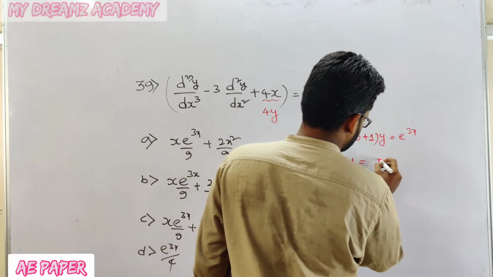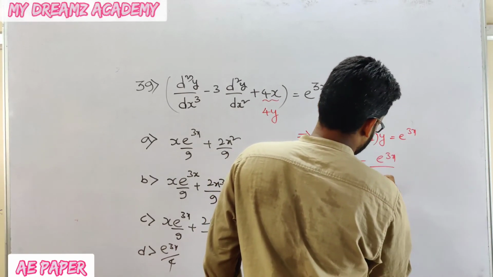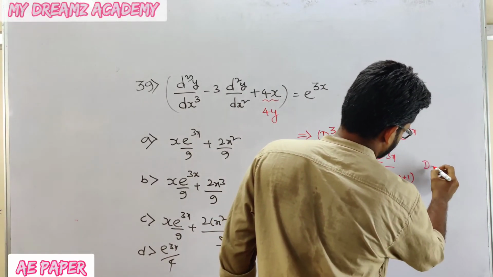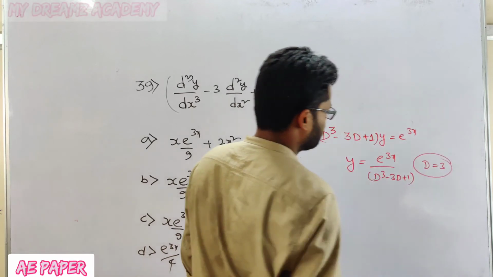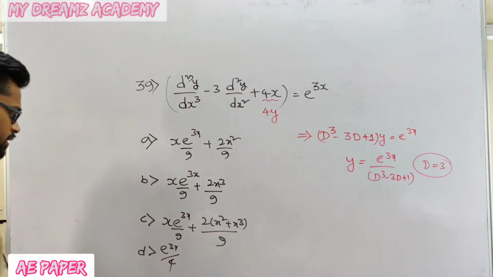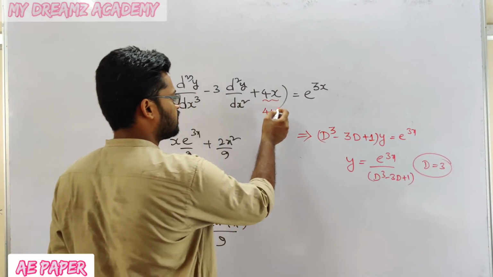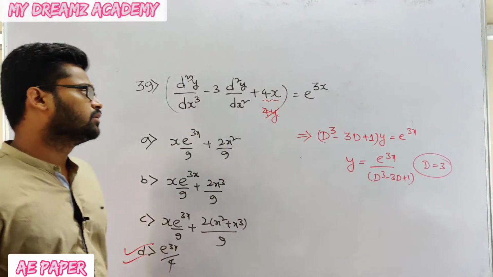Y is equal to e power 3x divided by d cube minus 3d plus 1. You need to substitute d is equal to 3. If you substitute d is equal to 3, it will give e to the power of 3x by 4. But this is not 4y, that you have to understand.